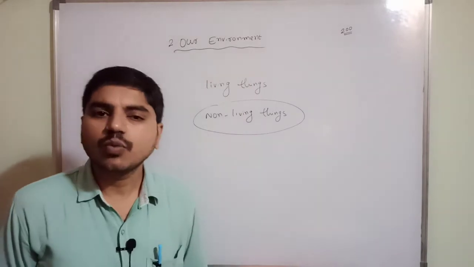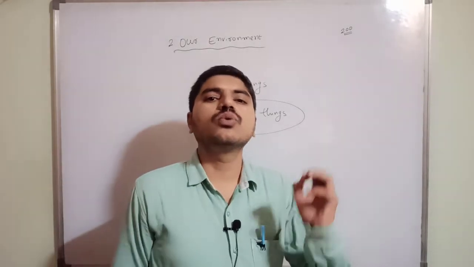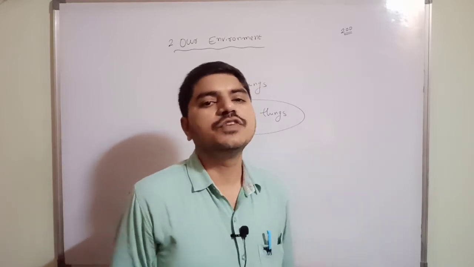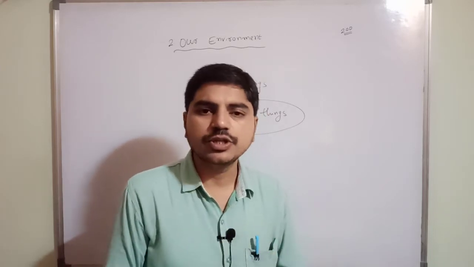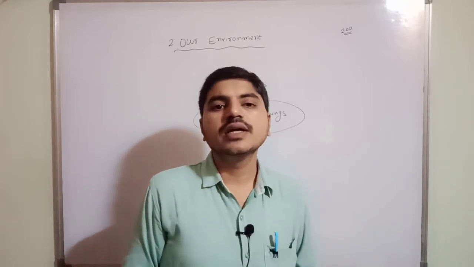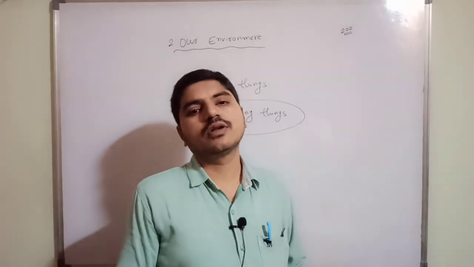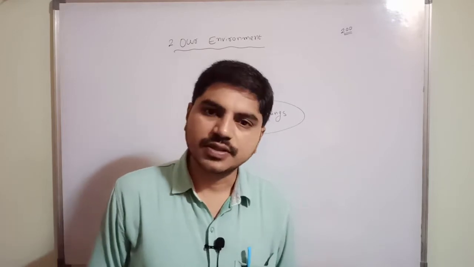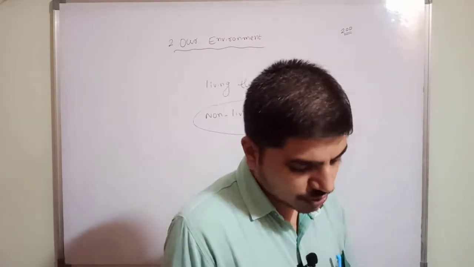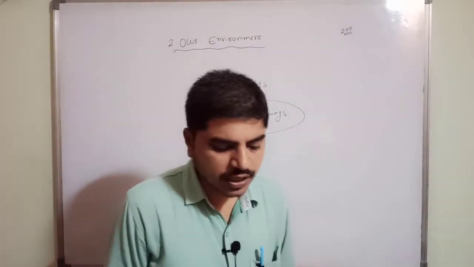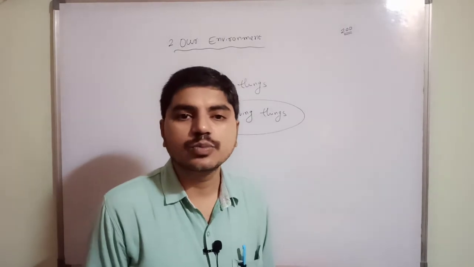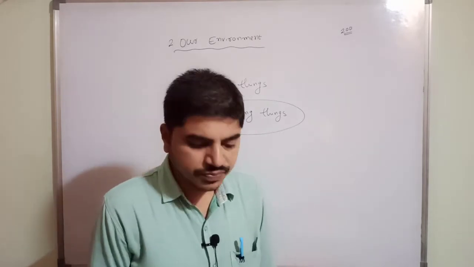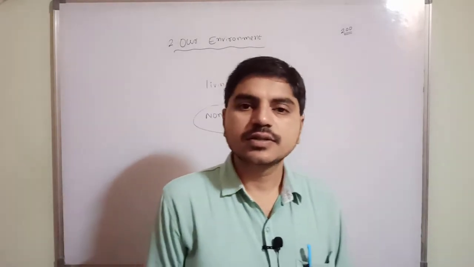Living things means they can grow, move, breathe, eat. If it is not possible to eat, drink, breathe or grow, these are called non-living things. Clear? Here I am going to read from your textbook: all the things that are not alive are called non-living things. Which is alive is a living thing, which is not alive is a non-living thing. Clear, children?